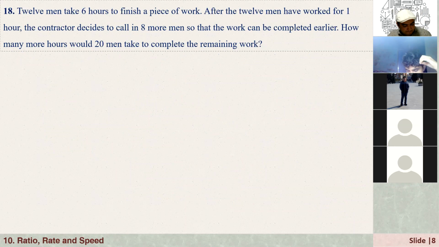Okay. 12 men take 6 hours to finish a piece of work. After the 12 men have worked for 1 hour, the contractor decides to call in 8 more men so that the work can be completed earlier. How many more hours will 20 men take to complete the remaining work?